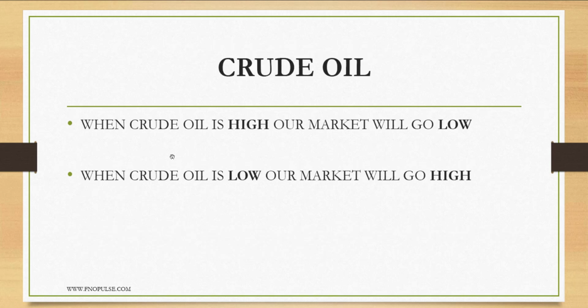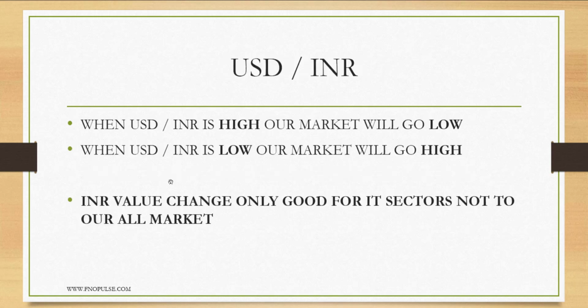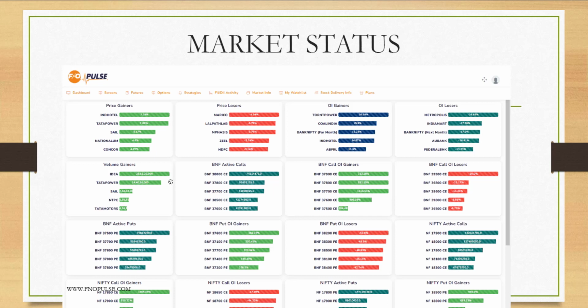Same way the crude oil. When the crude oil is high, our market will be low. When the crude oil is low, our market will go high. USD INR is the same as crude oil. Whenever USD is high, our market will be low, but this is not applicable for our IT sector. Our IT sector will also be high whenever the USD is high.